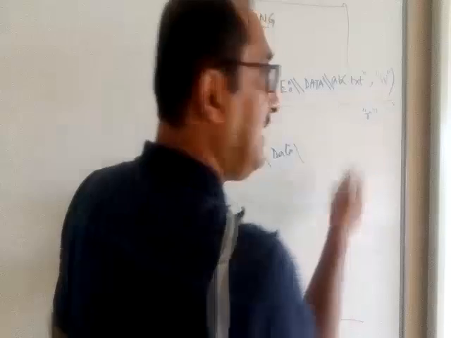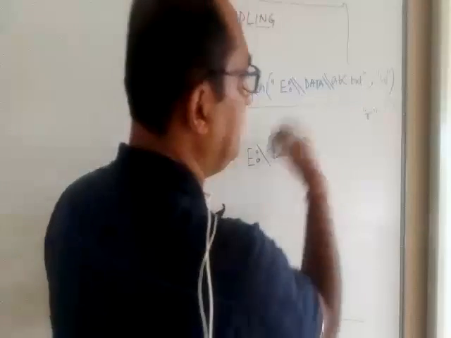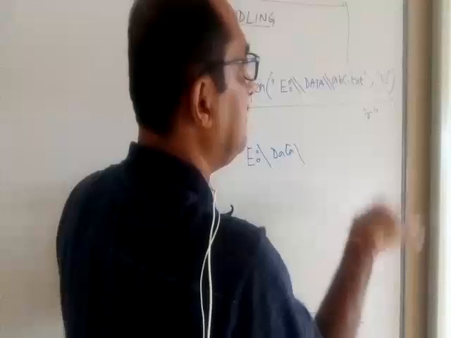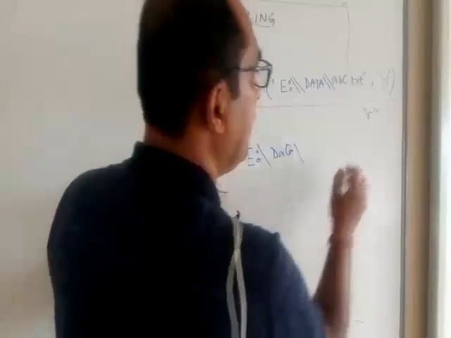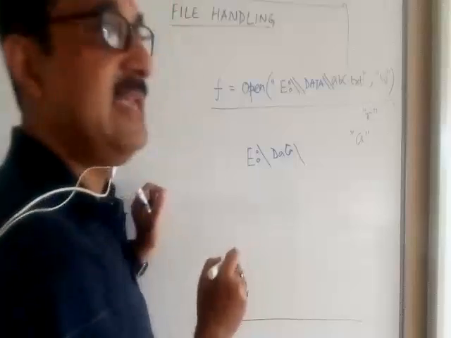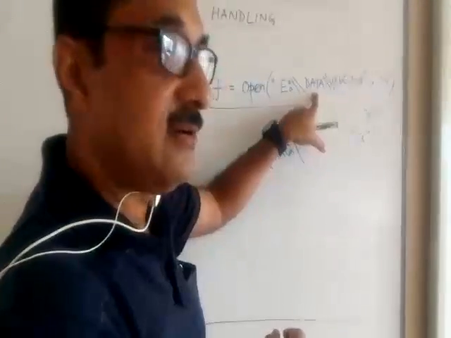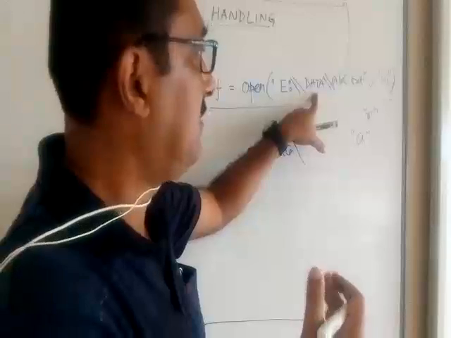Because of the escape sequence, if we write a single slash, the meaning will not be conveyed properly. That is why you need to write a double slash. And after this, we write the opening mode. I wanted to write onto a file, so my opening mode will be W. That is how we open a file.